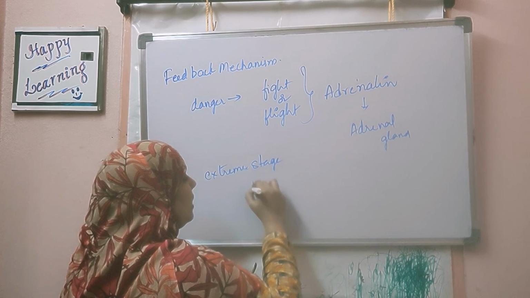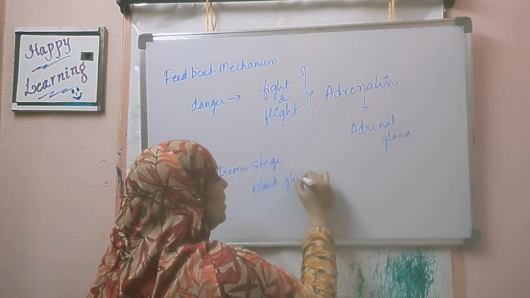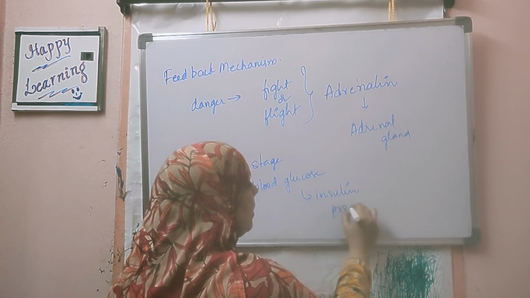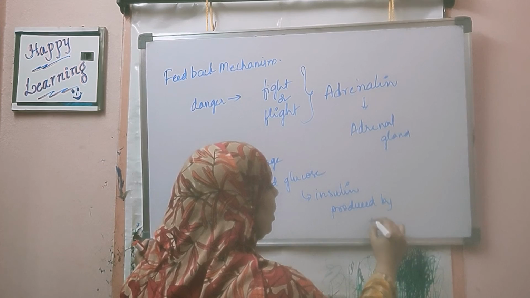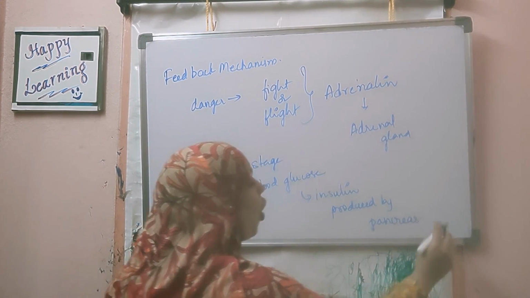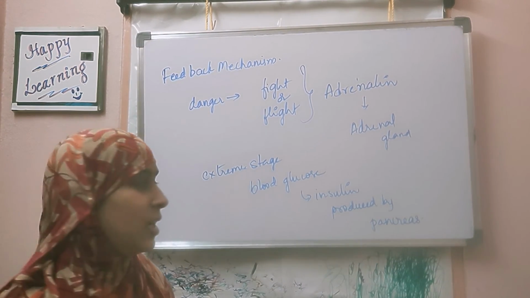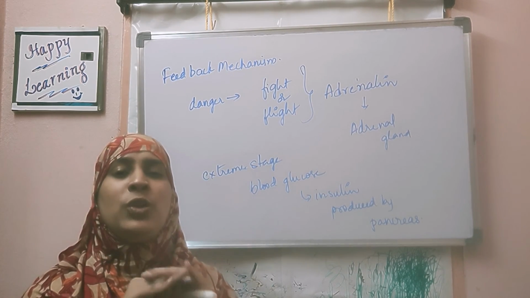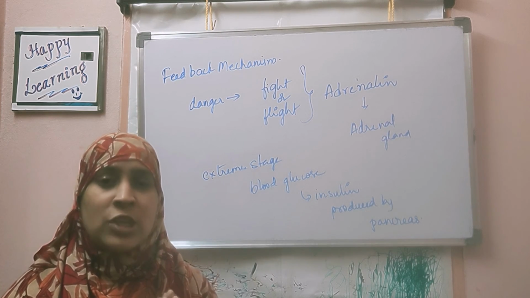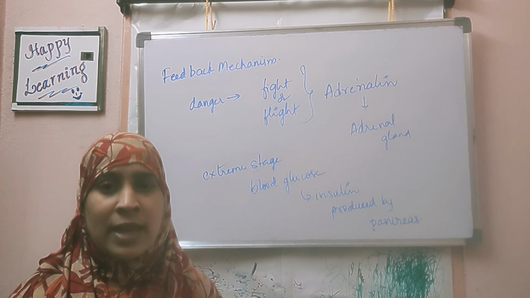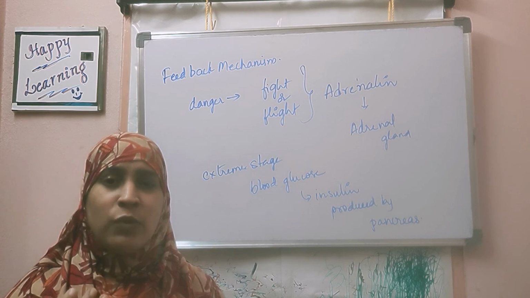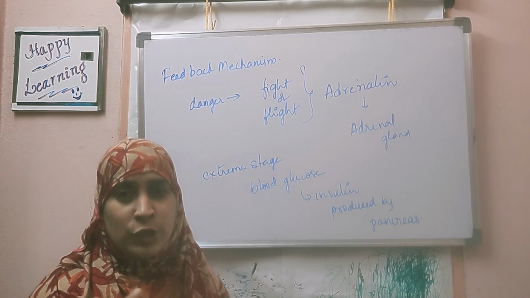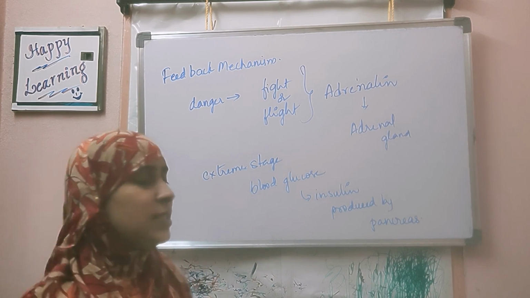When blood glucose level increases, immediately the hormone called insulin will be produced by the pancreas. Why? To bring the blood sugar levels to normal condition. So see, immediately after blood sugar levels increase, insulin is produced. When the blood sugar level is again normal, insulin production will come down. So this is called the feedback mechanism. Based on the feedback we give to our body, our body will release the hormone. It's not uniform all the time. Okay. So that is about today's topic, children.